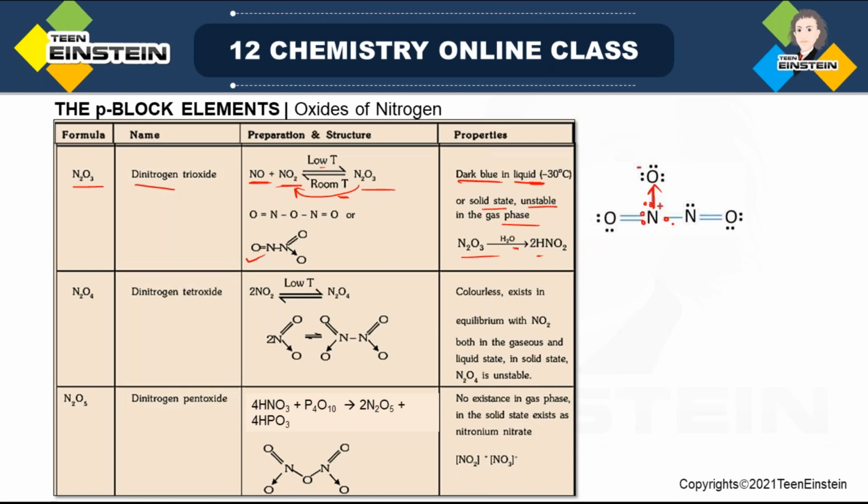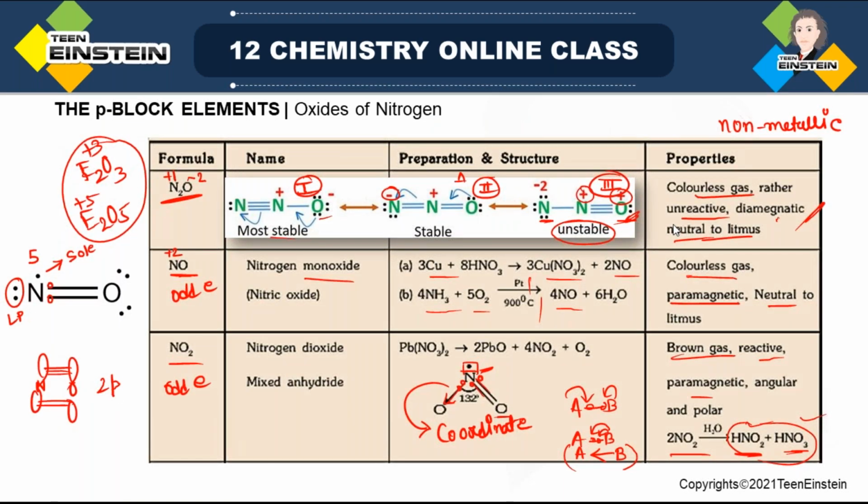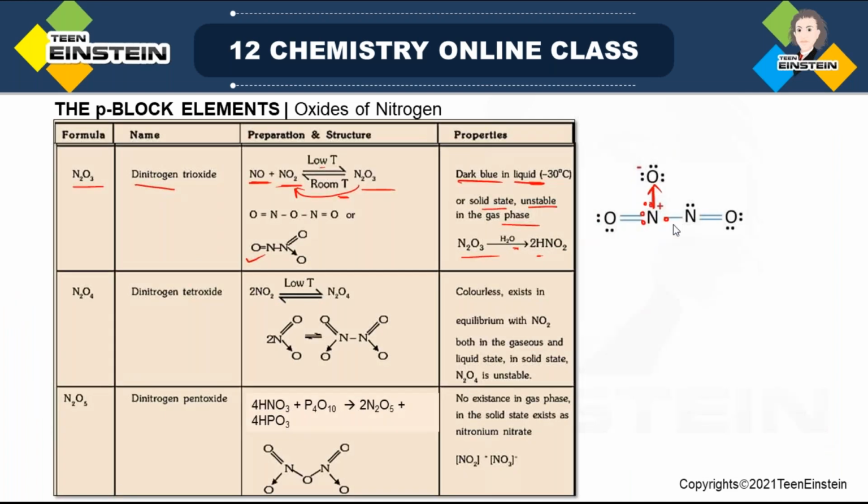Why is this important? Because sometimes it can be asked in which oxide of nitrogen there is presence of an N-N bond. So N2O3 is one such oxide where an N-N bond is present. If you consider the previous oxides, here also an N-N bond is present. In which case? The first oxide, that is N2O. Though multiple bond is present, still an N-N bond is present.